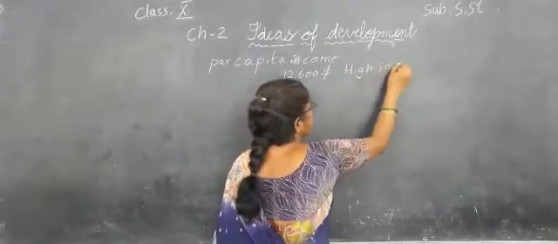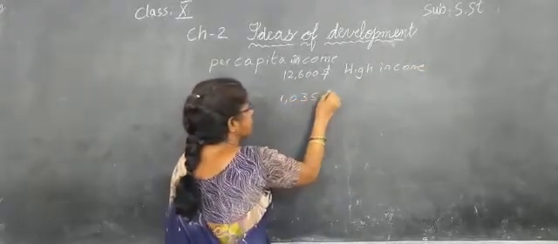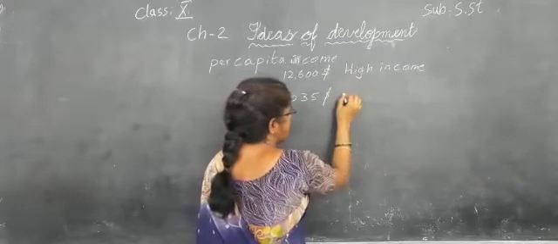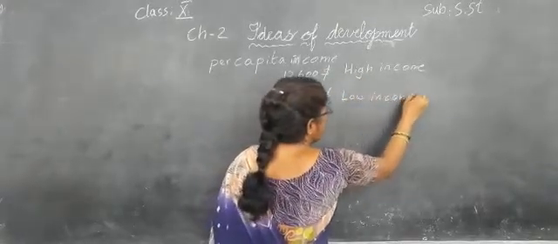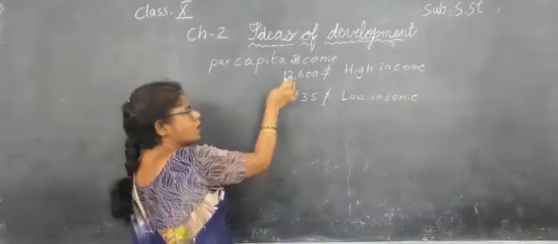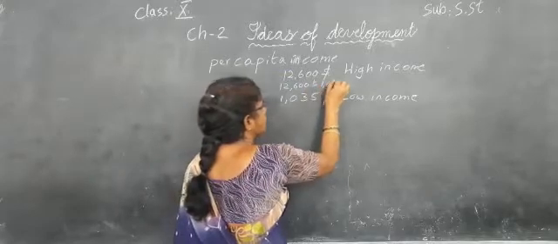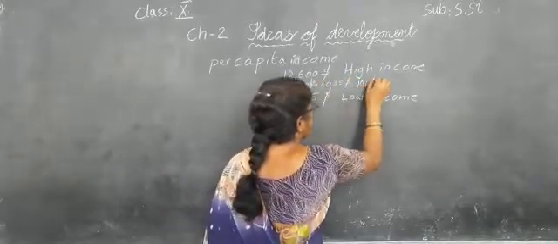Whereas the countries which have less than $1,035 are treated as low income countries, and those in between $1,035 and $12,600 are treated as middle income countries.